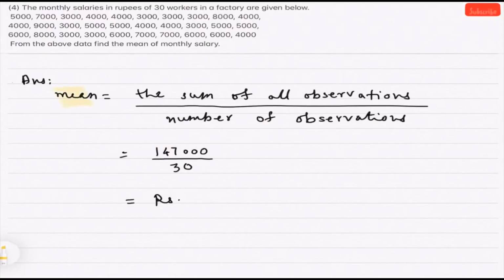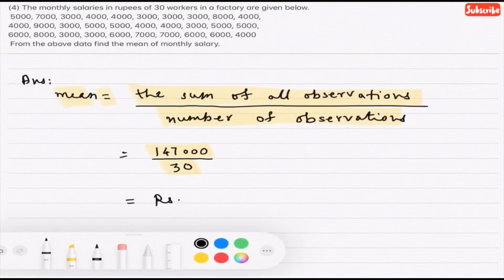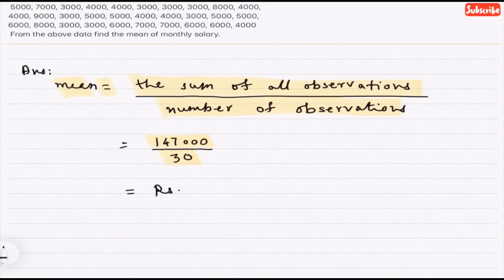Answer. Mean equals the sum of all observations divided by number of observations. Now sum of the 30 observations starting at 5,000 ending at 4,000, that addition is 1,47,000 divided by the number of observations 30. Hence the answer is, now let us cancel and actually find out the answer.